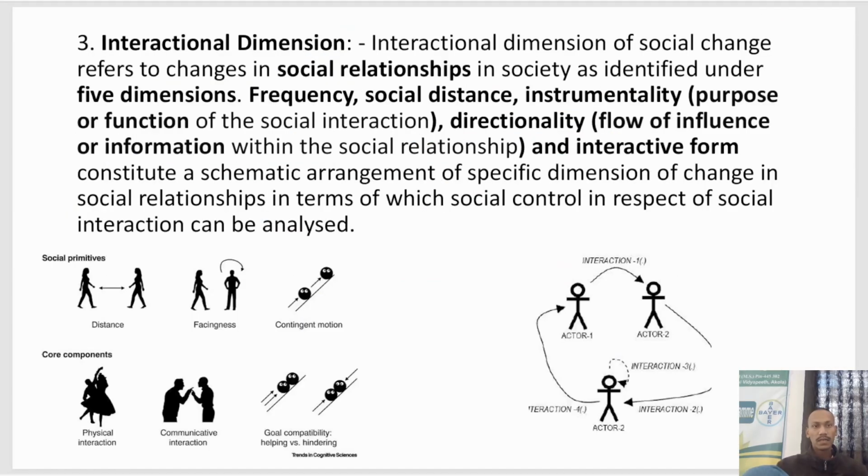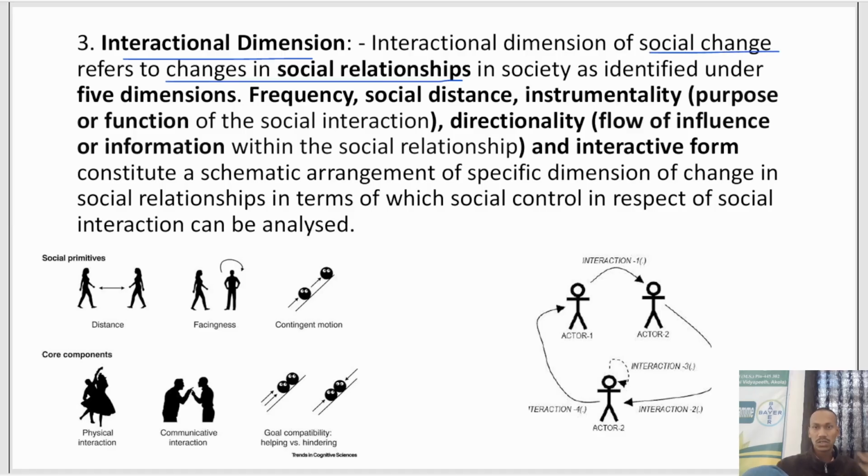Then another dimension is the interactional dimension of social change. It refers to changes in social relationships in society. So when there is an interactional dimension in social change, this revolves around social relationship, which has five dimensions: frequency, social distance, instrumentality, which means the purpose or function of social interaction, why we are interacting, and directionality, the flow of influence from upper to lower or lower to higher.